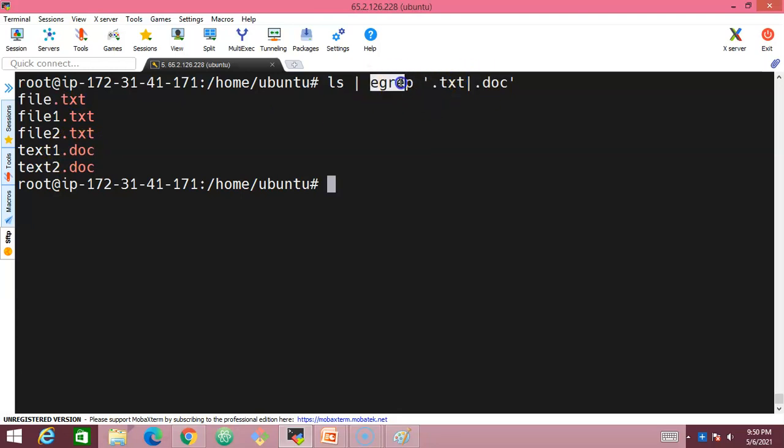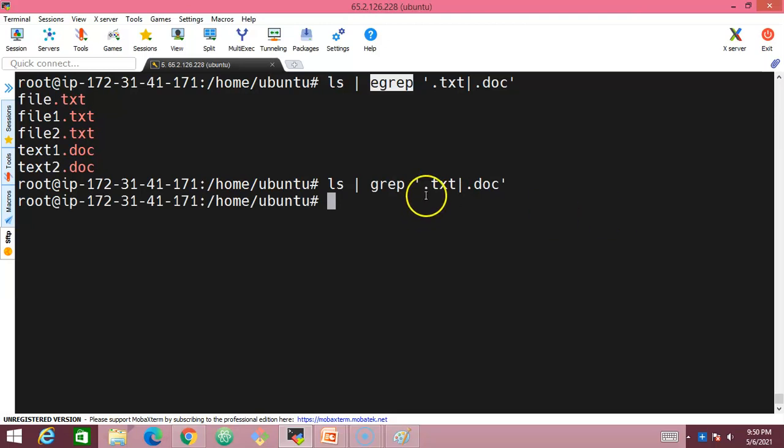So egrep has better functionality than grep, in trying to understand or interpret this particular meta character. And this pipe symbol is nothing but a meta character which will be interpreted only by the egrep command, but not the grep command. If I use the same with the grep command, I am not going to get the output. So this is one of the differences between grep and egrep. Whereas egrep can be used for all the functionality that we have seen now.